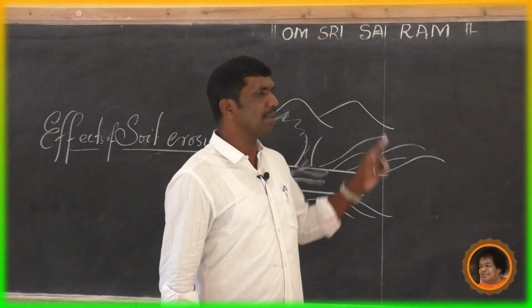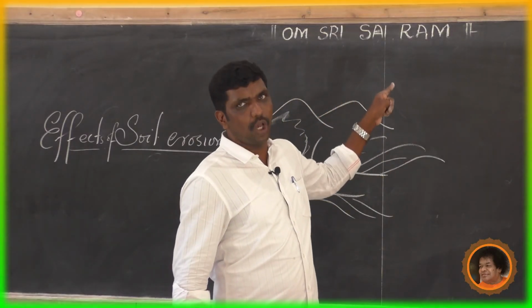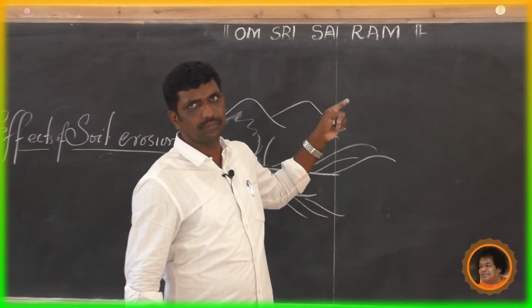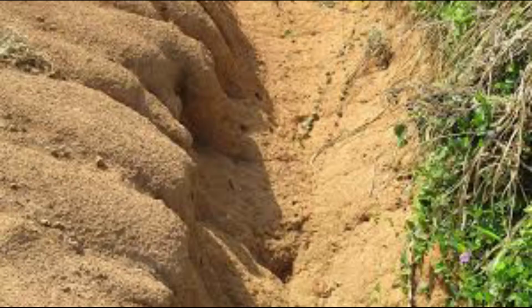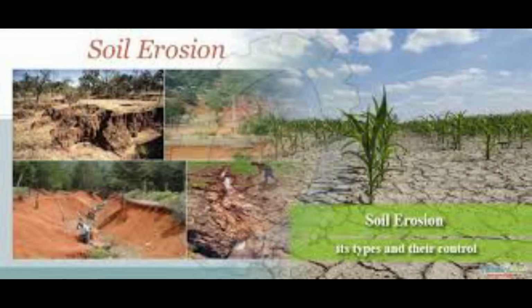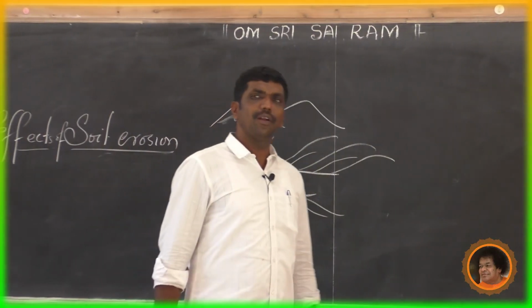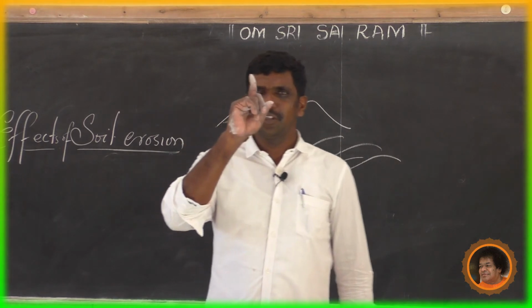You can see some images of soil erosion.